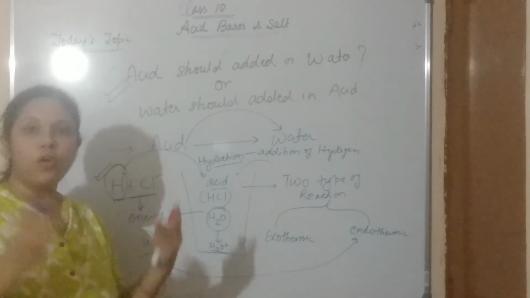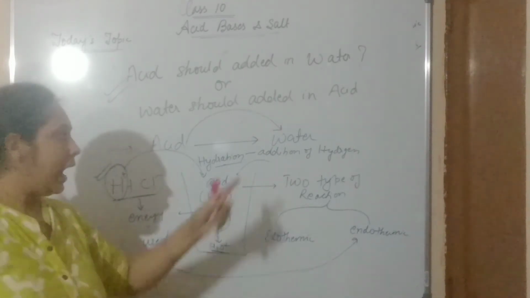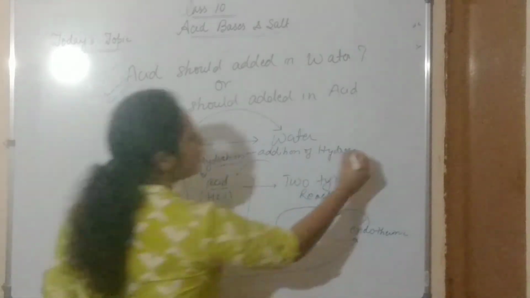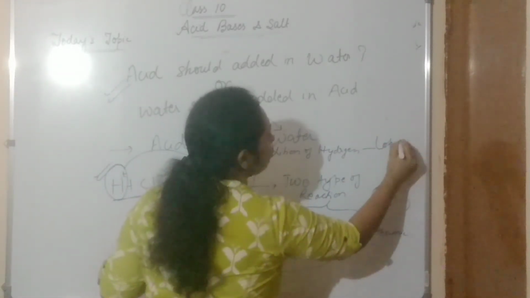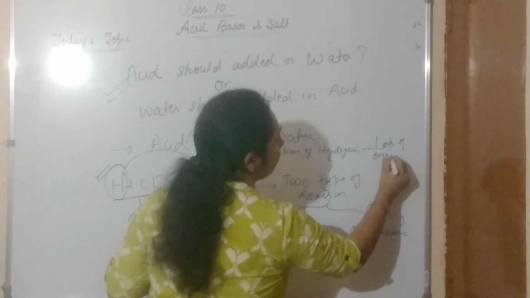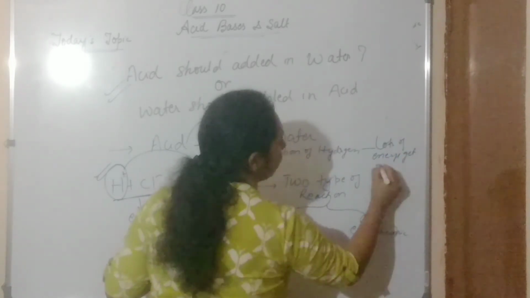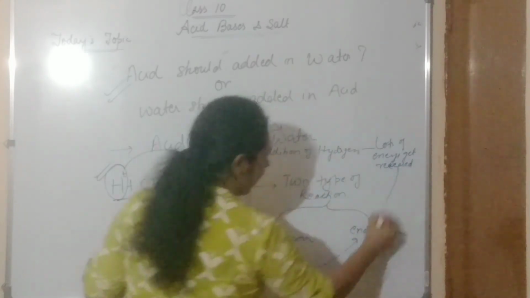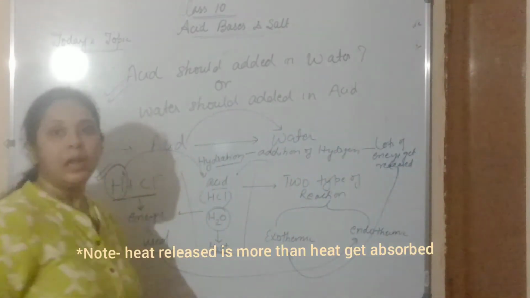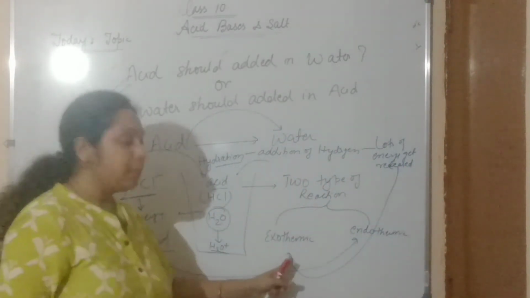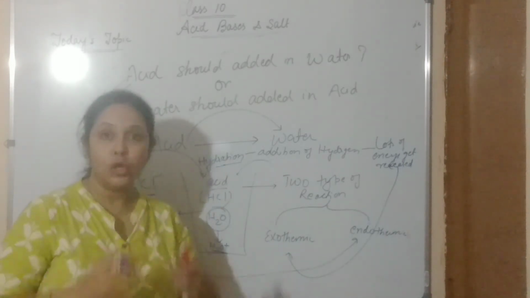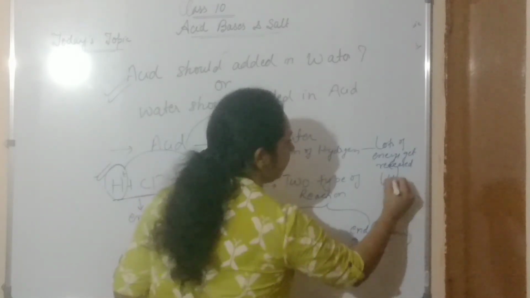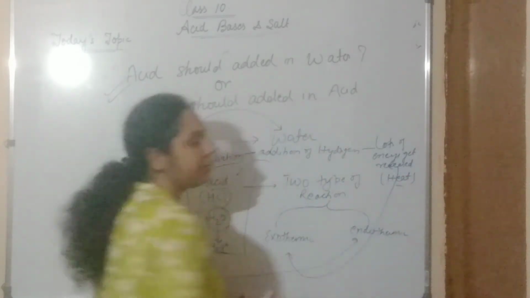Due to this formation of covalent bond and the process of hydration, lots of energy gets released, and that is called an exothermic reaction. Lots of energy gets released in the form of heat.